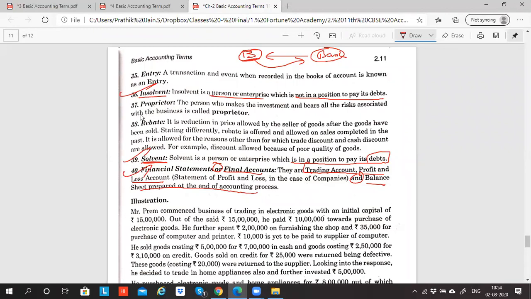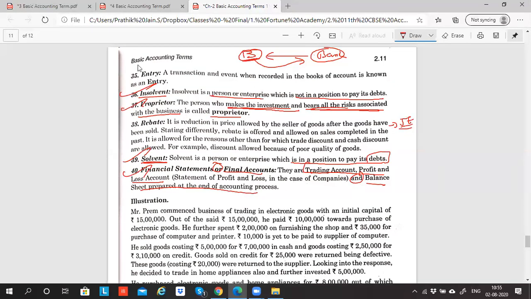Then comes proprietor. A proprietor is a person who invests. A person who starts the business and makes the investment in the business in the form of capital is the person who bears all the risk associated with the business. If I'm starting Fortune's Fund Learning Academy, all the risk involved in my business is something which I, as the owner, as the proprietor, have to bear. That person is called a proprietor. So proprietor is explained. Rebate I'll explain in detail when we come to the journal entry chapter, chapter number 8.